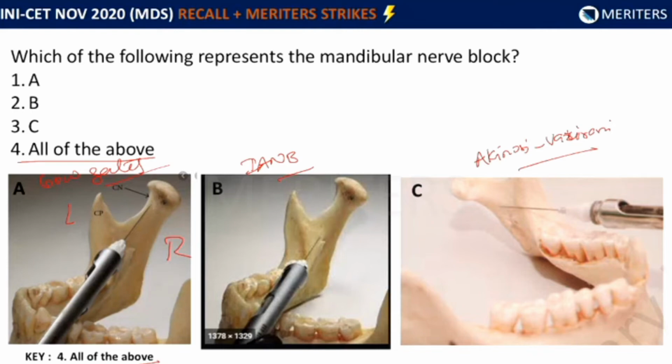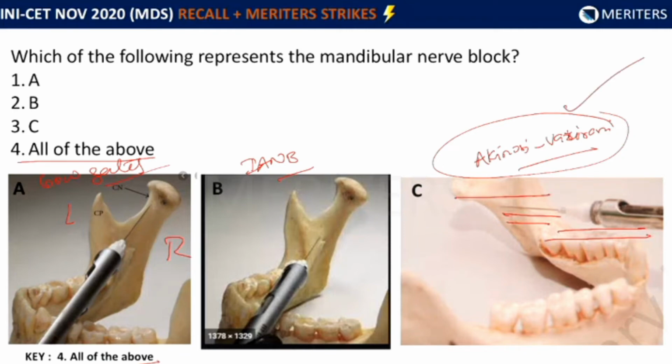Based on that, we can exclude Akinosi Vazirani because this is from the same side. Another thing about this technique is that the level of the syringe or the level of the needle is parallel to the maxillary occlusal plane. So we know this is Akinosi Vazirani.